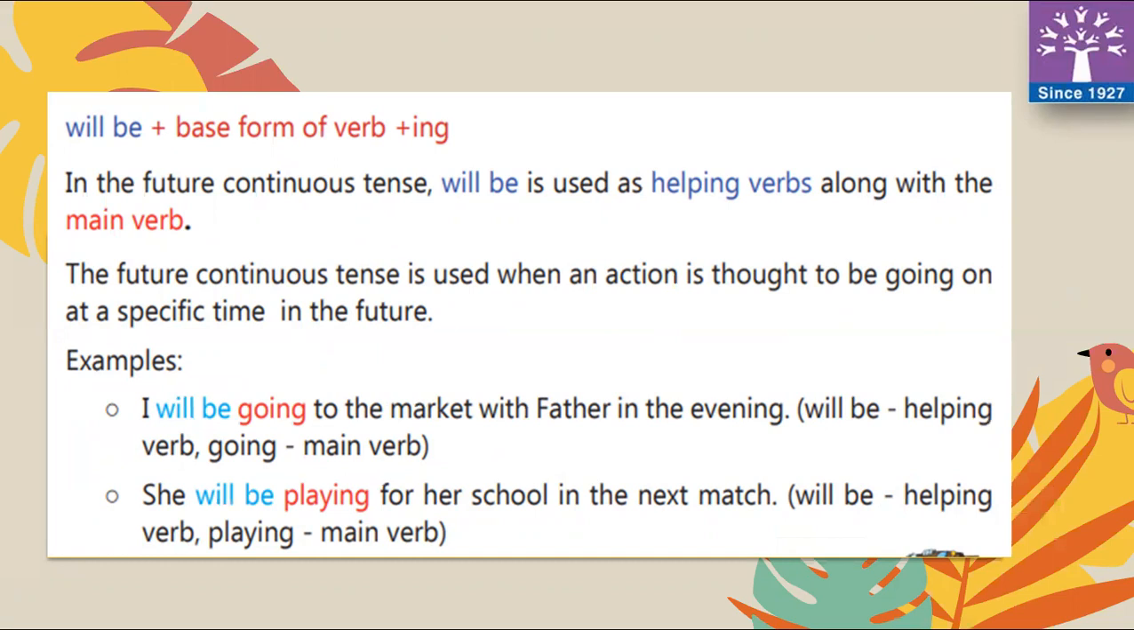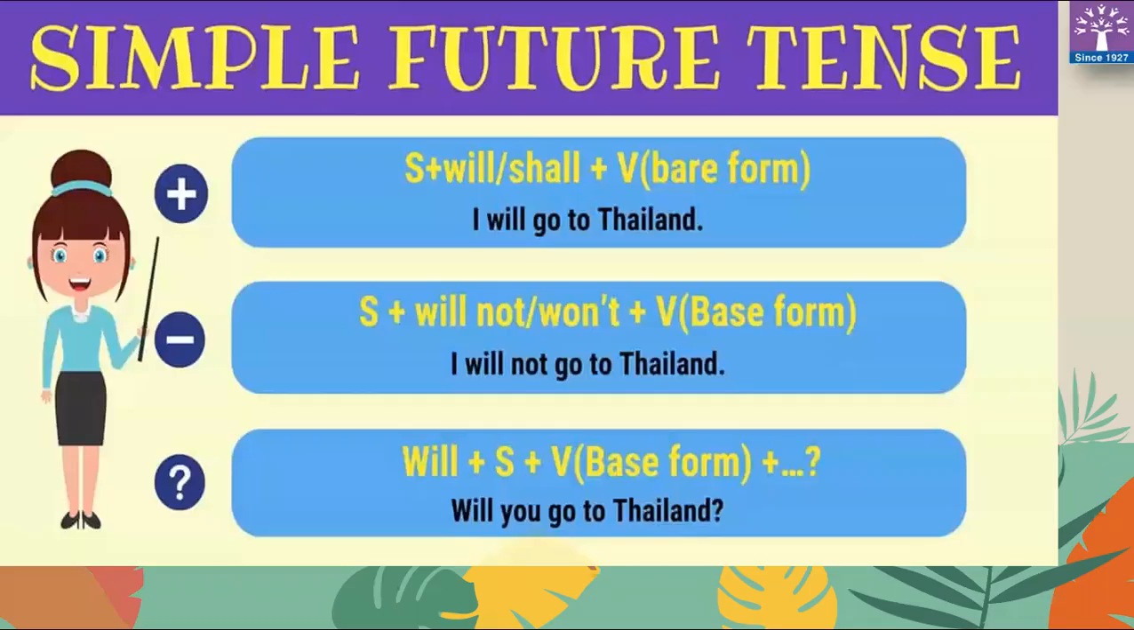In the future continuous tense, will be is used as helping verbs along with the main verb. The future continuous tense is used when an action is thought to be going on at a specific time in the future. For example, I will be going to the market with my father in the evening. So here will be is a helping verb and going is the main verb. She will be playing for her school next month. Will be is the helping verb, playing is the main verb.